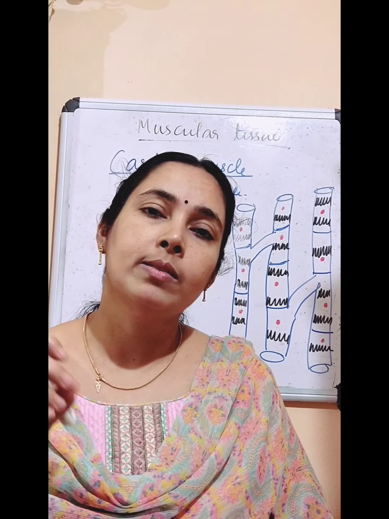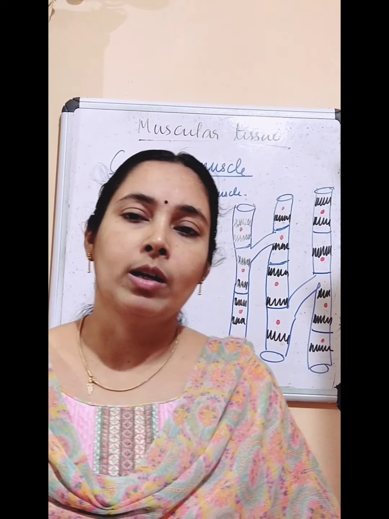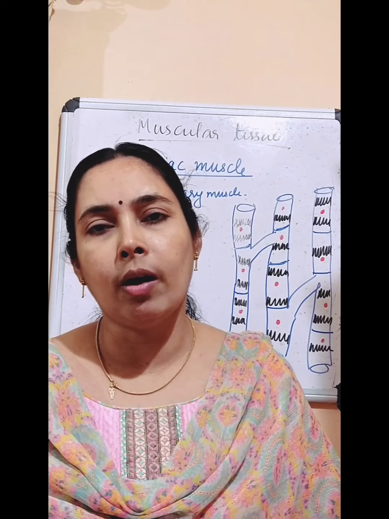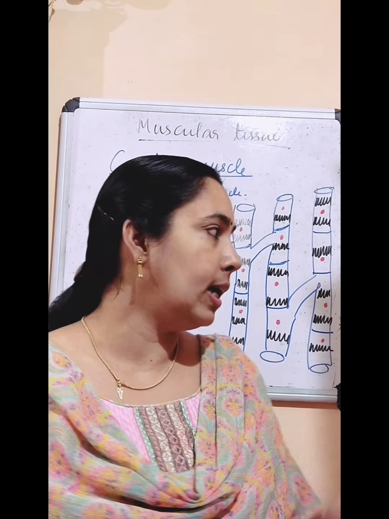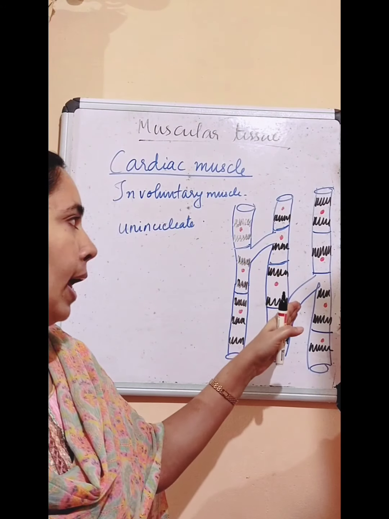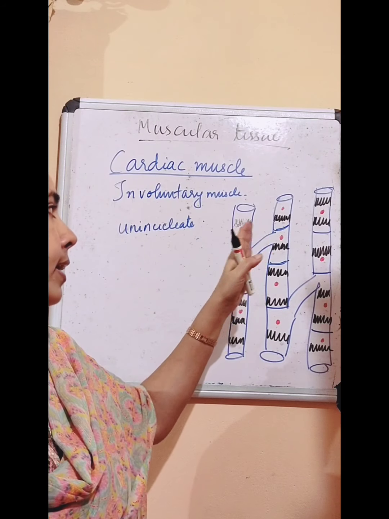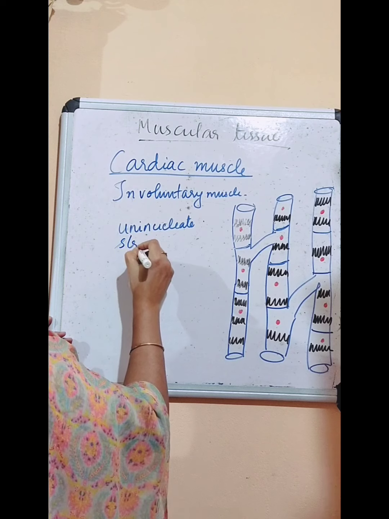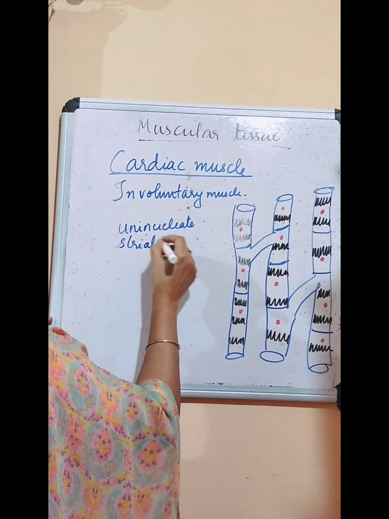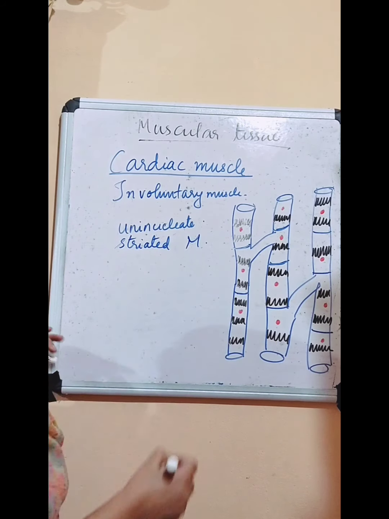Whenever it stops means life is over. So it is working throughout our life without any rest. And what about its structure? Cylindrical, branched, striated and uninucleate. So this is also striated muscle.